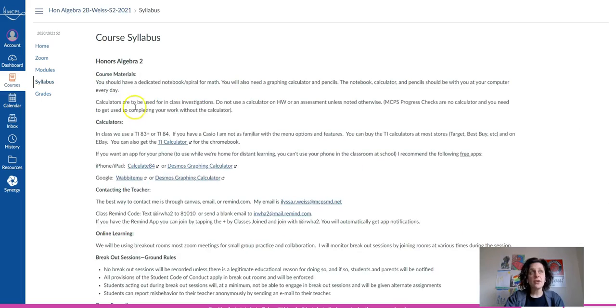As far as materials for our class, they need to have a dedicated notebook or paper along with their packet. We will use a graphing calculator for some investigative purposes, but the entire semester really will be no calculator. If your student has a handheld calculator at home, they can use that. If not, they can use these free apps here anytime as a resource since we're doing school from home.